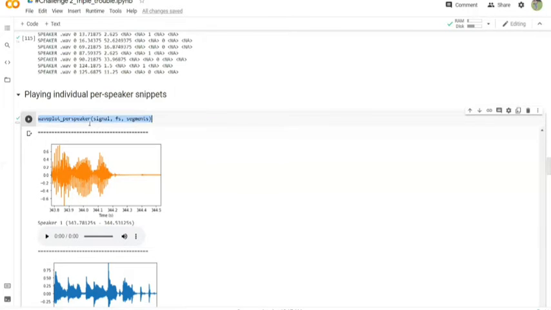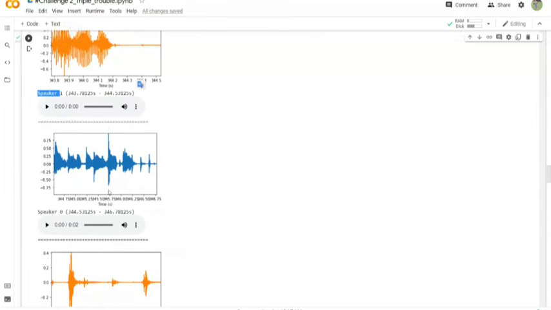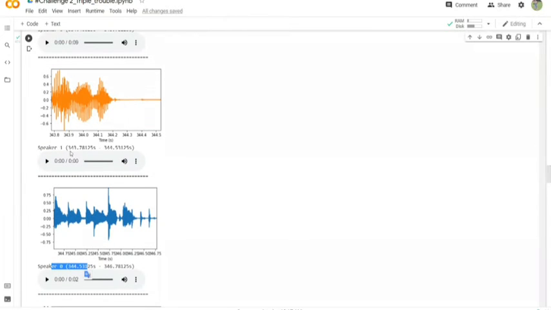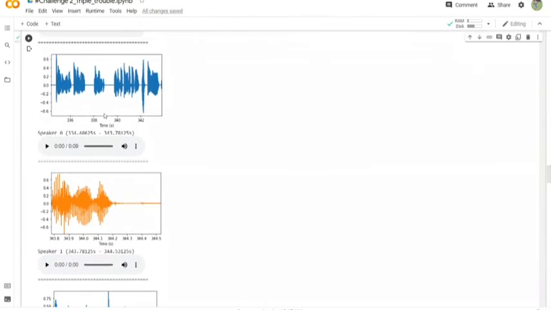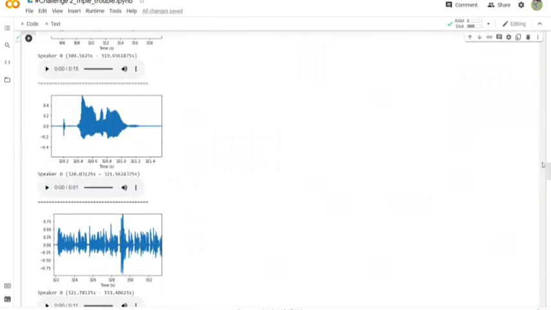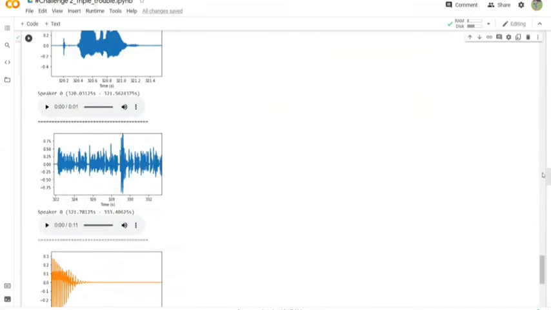Using the wave plots per speaker, we are separating all the audio belonging to speaker 1. Here we can see speaker 1 is in orange color, and speaker 2 is in blue color. The start time and the end time of the video are also specified. That is why wave plots have been used here. So, moving on to the next part.